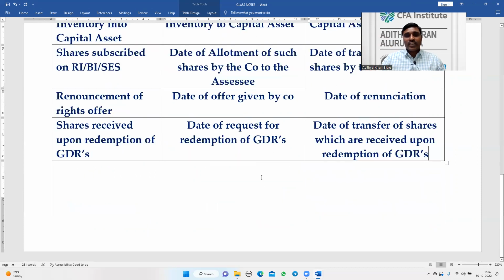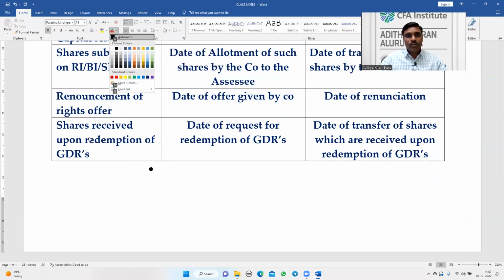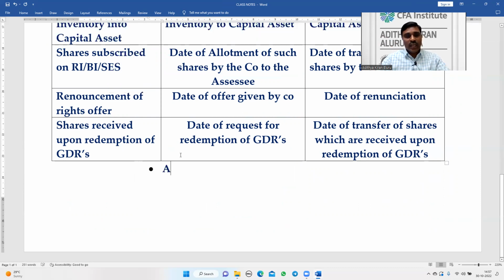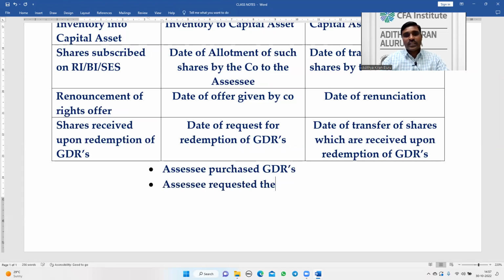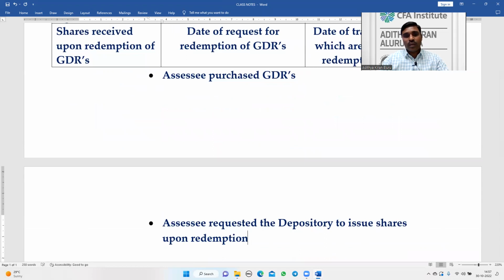So the transaction flows like this. The assessee purchased GDRs. The assessee requested the depository to issue shares upon redemption of GDRs.